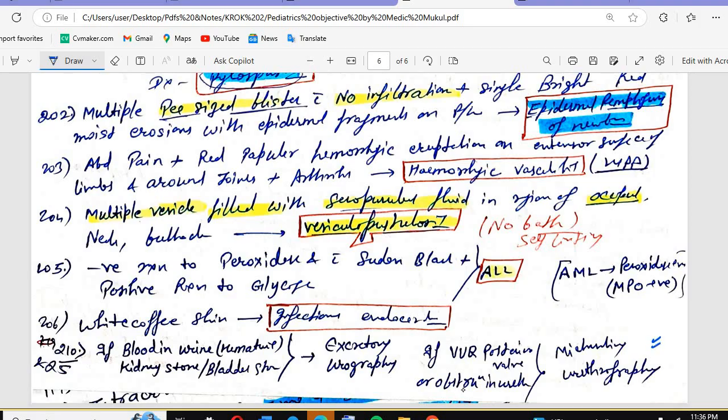That is micturating urethrography, also known as VCUG, voiding cystourethrography. It is a fluoroscopic imaging test used to visualize the bladder and urethra during urination.